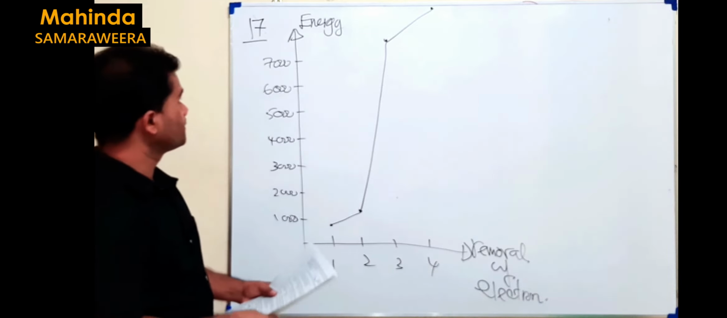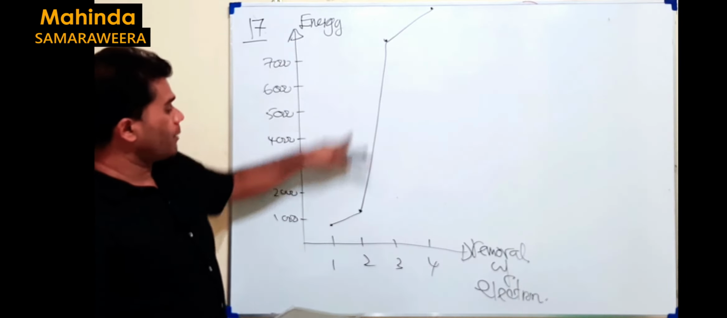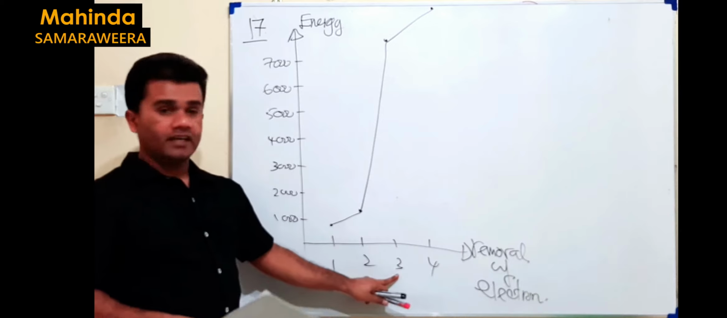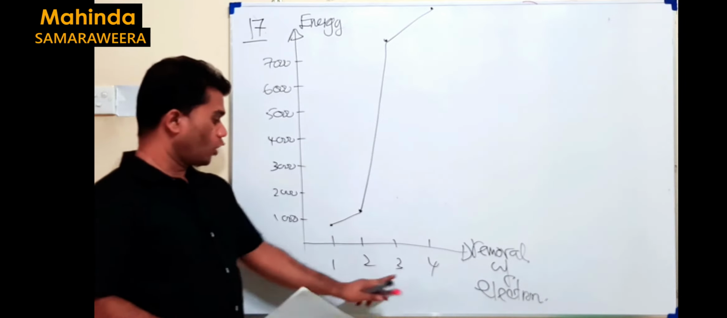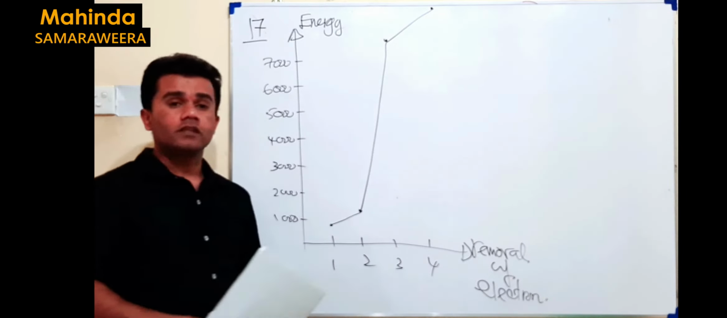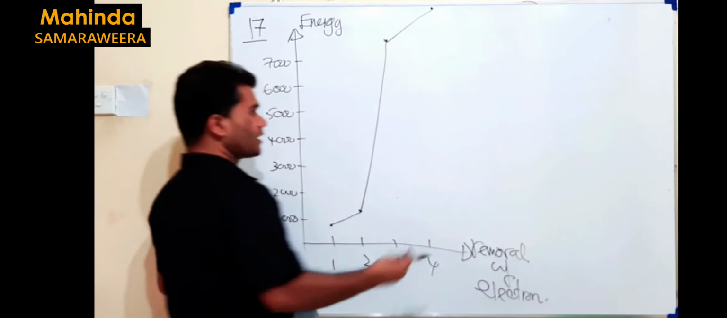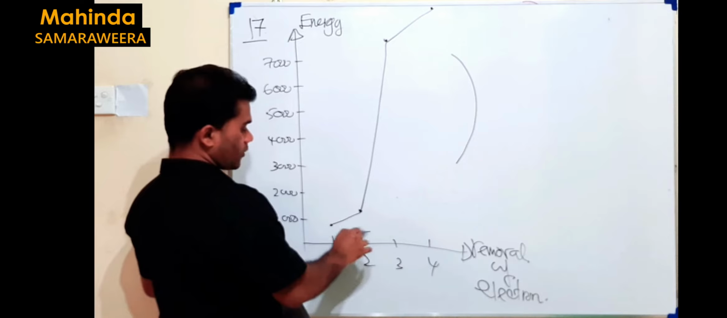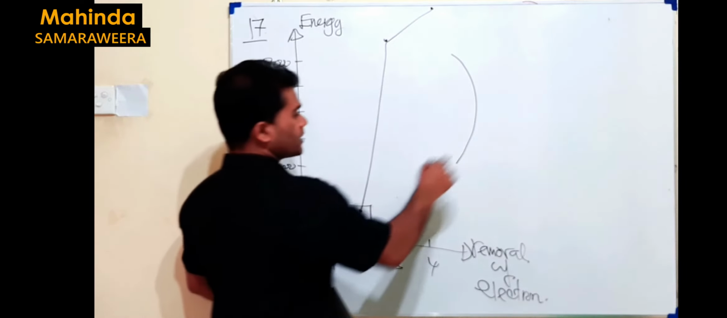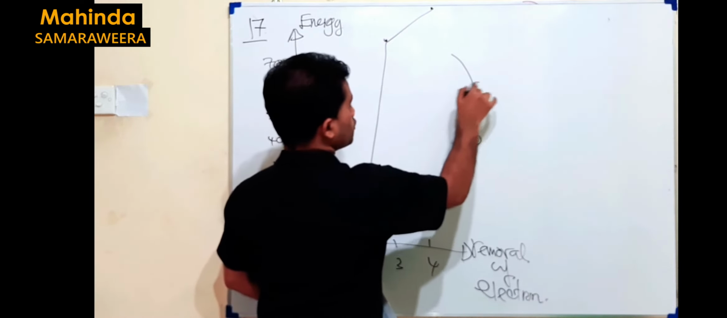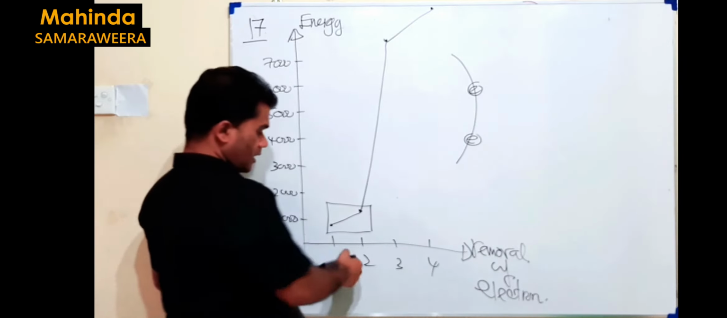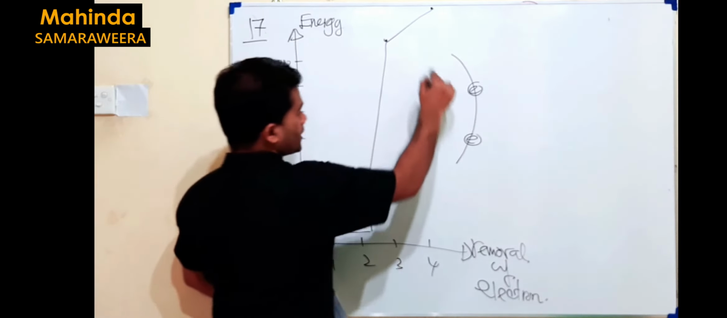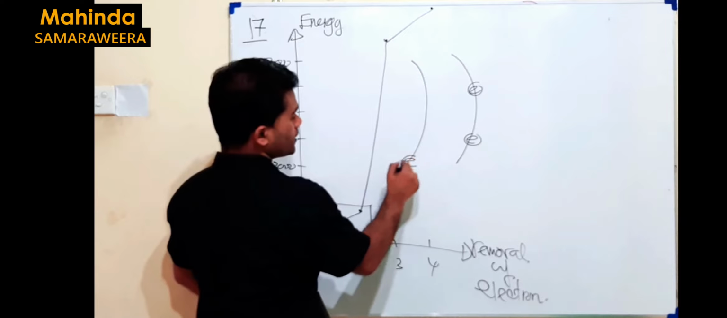Here there is a huge gap between the second and third ionization. You know how to explain the reason for this large gap. How can we explain it? If you remember, in the valence shell there are how many electrons? 2 shells are there. That means in the outer shell you have 2 electrons. Then the third electron is removed from the inner energy level.